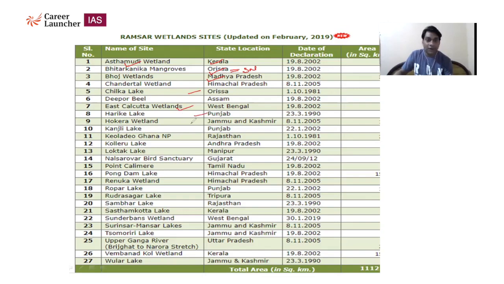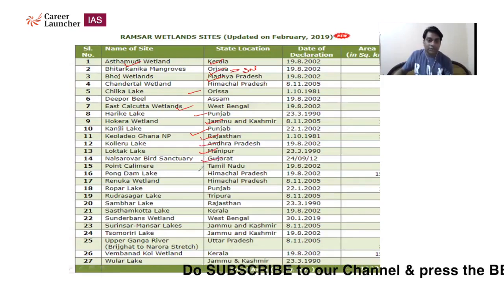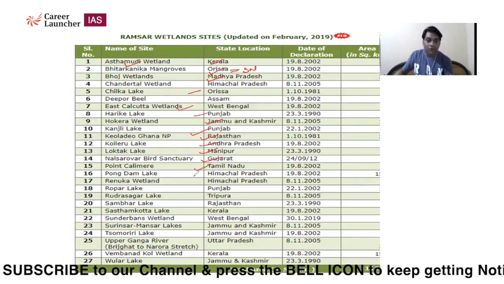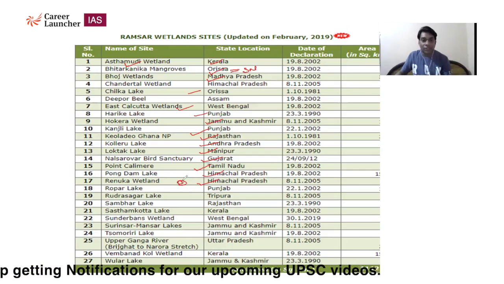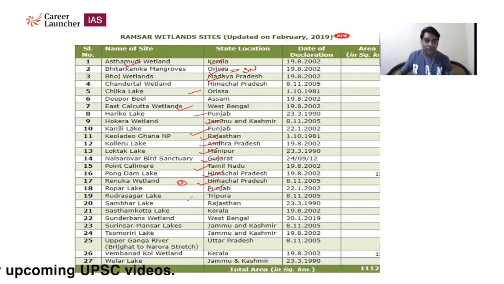Harike Lake, Punjab, Hokera Wetland, Jammu and Kashmir, Kanjli Lake, Punjab, Keoladeo Ghana National Park, Rajasthan, Kolleru Lake, Andhra Pradesh, Loktak Lake, Manipur, Nal Sarovar Bird Sanctuary, Gujarat, Point Calimere, Tamil Nadu, Pong Dam Lake, Himachal Pradesh, Renuka Wetland, Himachal Pradesh. This is India's smallest wetland. Ropar Lake, Punjab, Rudrasagar Lake, Tripura, Sambhar Lake, Rajasthan, Sasthamkotta Lake, Kerala, Sundarban Wetland, West Bengal, Surinsar-Mansar Lake, Jammu and Kashmir, Tsomoriri Lake, Jammu and Kashmir, Upper Ganga River, Uttar Pradesh, Vembanad Lake in Kerala and Wular Lake in Jammu and Kashmir. So this is a total of 27 wetlands.